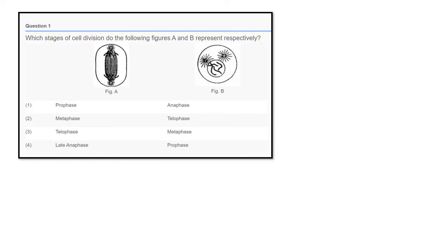One more important question from this topic: which stages of cell division do the following figures A and B represent, respectively? Let's see figure B first. It looks like a normal cell, so normal cell means prophase.